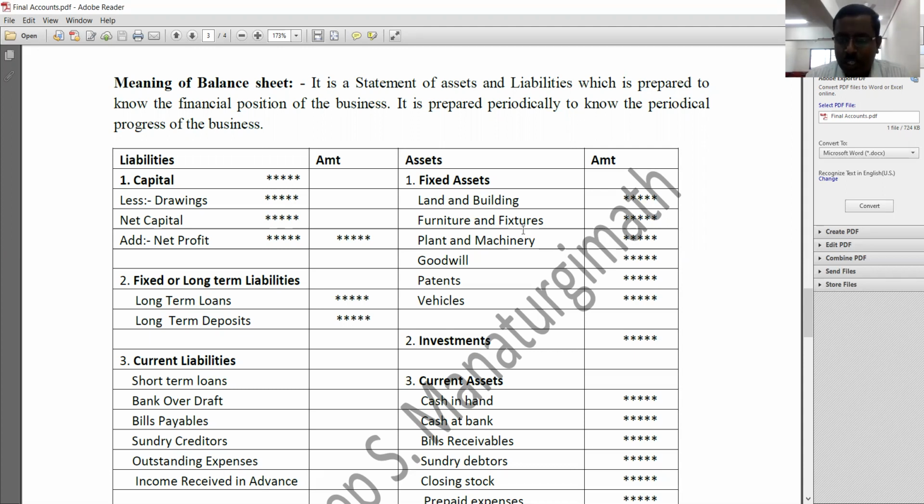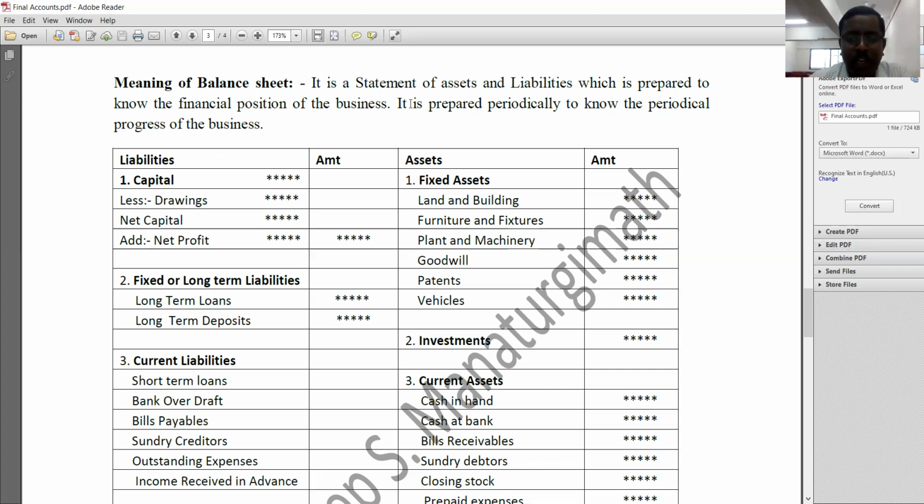Understood? So balance sheet is a statement of assets and liabilities which is prepared to know the financial position of the business. Financial position of the business is nothing but to know the liquidity position and solvency position of the business. That particular statement is called a balance sheet. So balance sheet is a statement made up with assets and liabilities, and it is prepared periodically to know the financial position of the business. Understood? That particular statement is known as a balance sheet.